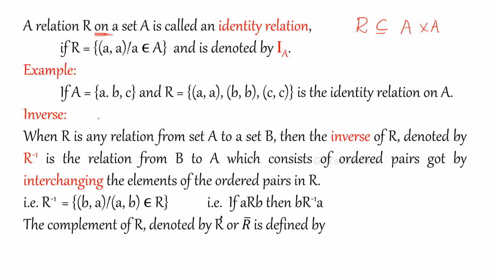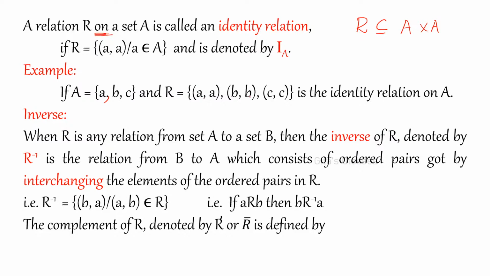We'll see some examples. If A contains three elements a, b, c, then R is equal to, see, for all the elements it should be related to itself, it is like reflexive. It is also called reflexive. We'll see the relation in that. So if A is {a, b, c}, R is equal to {(a, a), (b, b), (c, c)}, which is the identity relation on A. This is an example. See, for all the elements, it should be related to itself.